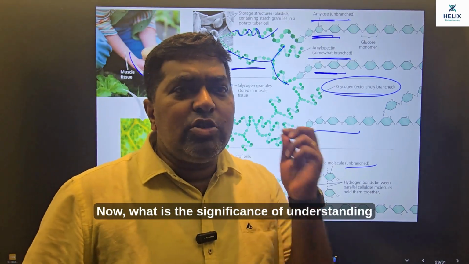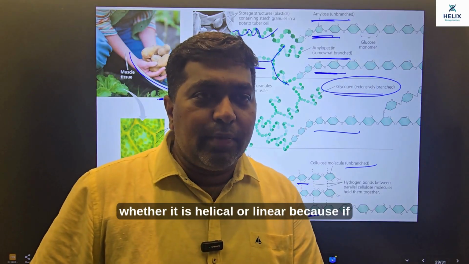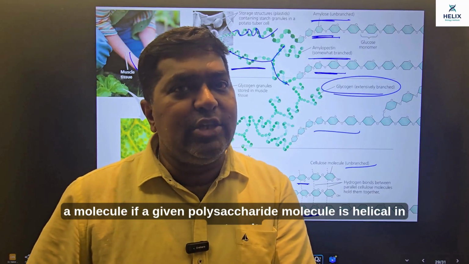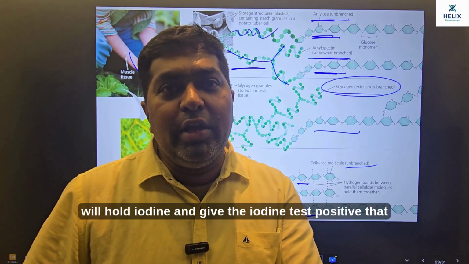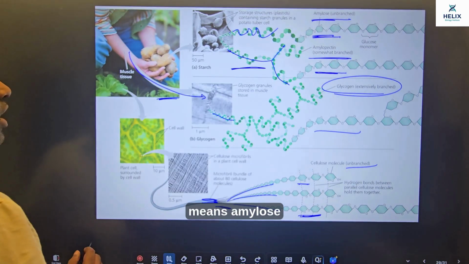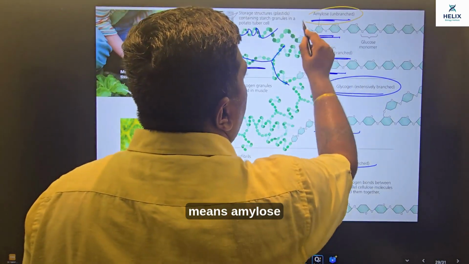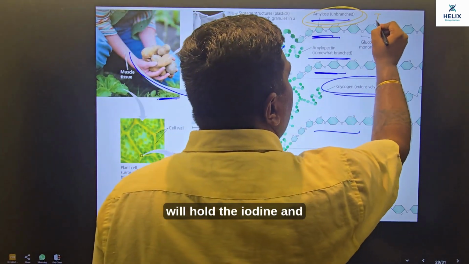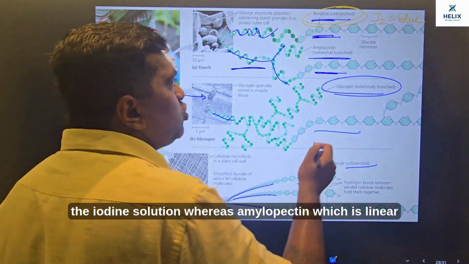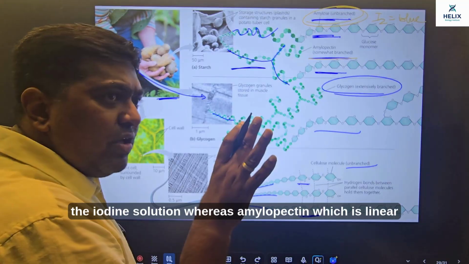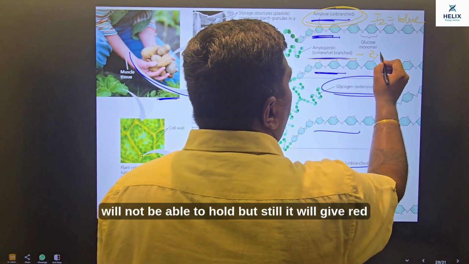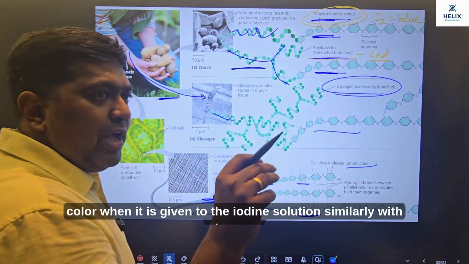Now, what is the significance of understanding whether it is helical or linear? Because if a given polysaccharide molecule is helical in nature, it will hold iodine and give the iodine test positive. That means, from the structures we have studied so far, amylose will definitely hold the iodine and will give blue color when added to the iodine solution, whereas amylopectin, which is branched, will not be able to hold it, but still it will give red color when added to the iodine solution.